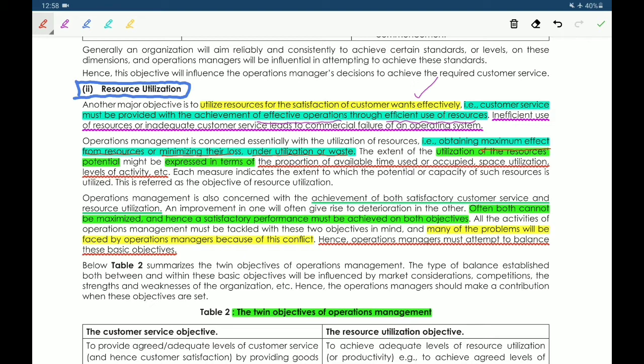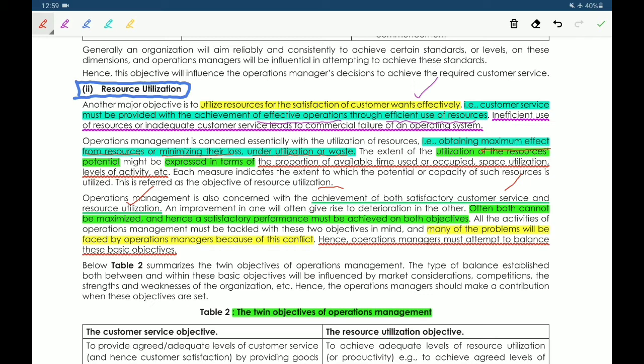Next, achievement of both satisfactory customer service and resource utilization. Generally, both cannot be maximized.